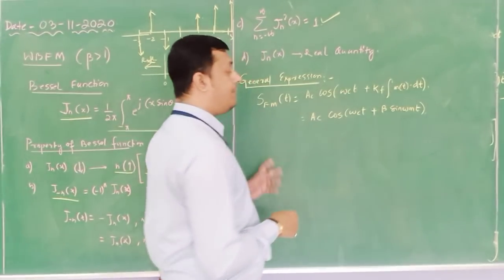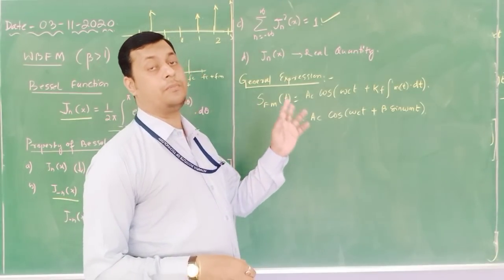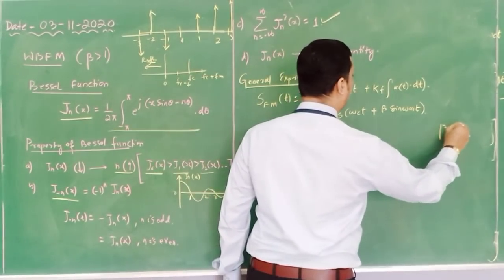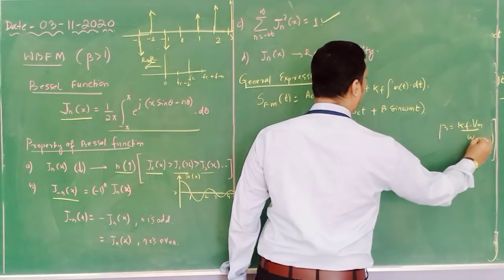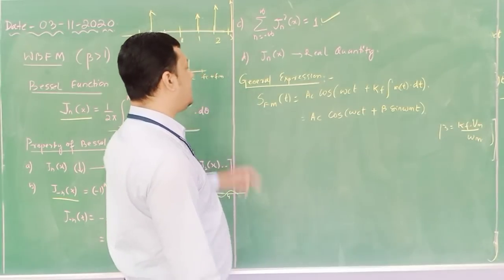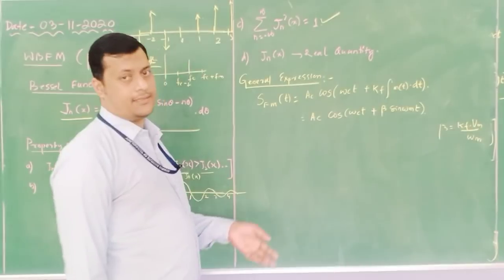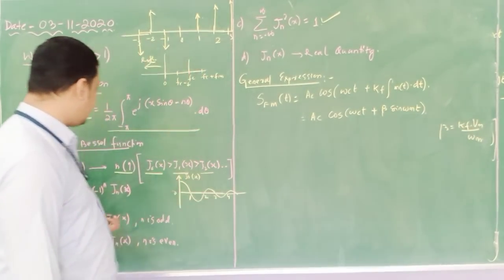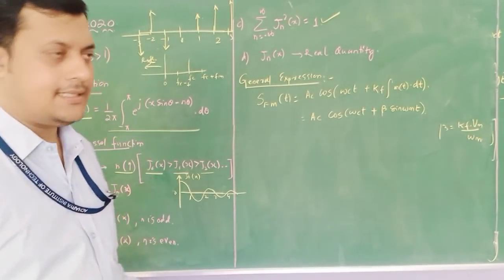Okay. Now when it is wideband, again we have to look at how to represent this. So what is beta? Beta is equal to kf times Vm divided by omega_m. Now if it is WBFM, your beta value is greater than 1. If it is greater than 1, that means we have to represent it in terms of this Bessel function. Now how are we going to represent this? Let's see.